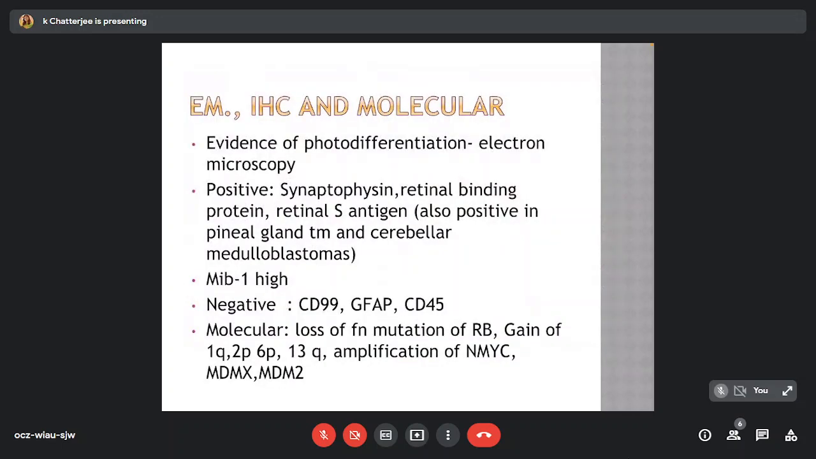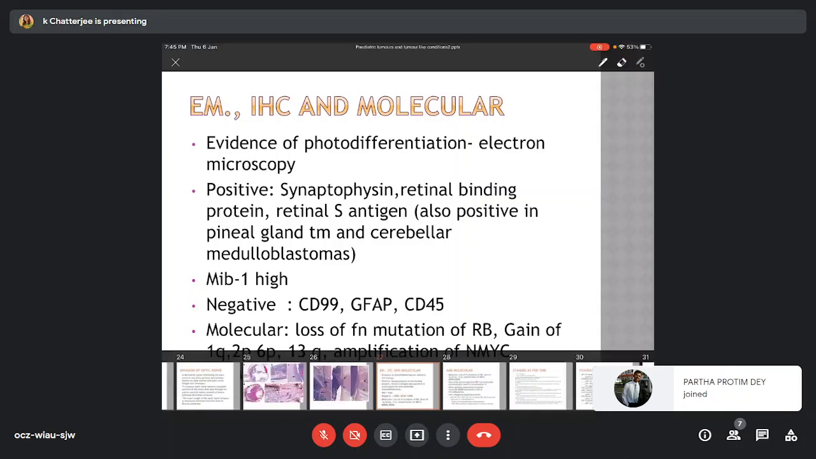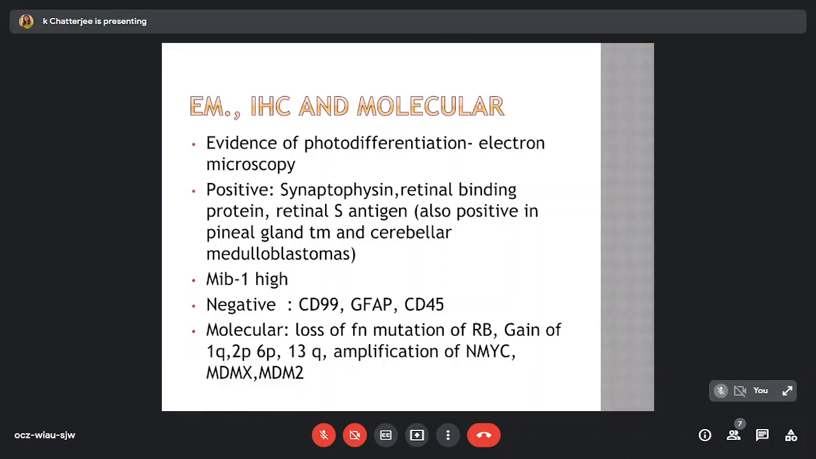On electron microscopy, features of photodifferentiation can be seen. The tumor cells on immunohistochemistry are positive for synaptophysin, retinal binding protein, and retinal S antigen. The proliferation index by MIB is generally high, and the cells are usually negative for CD99, GFAP, and CD45, differentiating from other small round cell tumors and lymphoproliferative disorders.